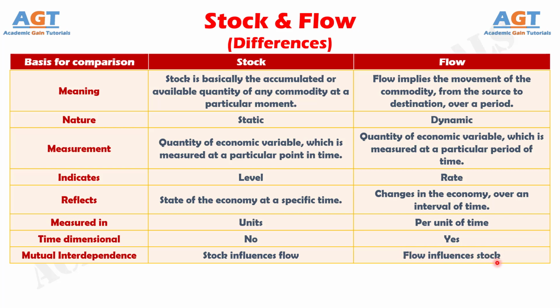So, it is quite clear from the above explanation that stock is a snapshot of the accumulated reserve of the commodity at a particular point. On the other hand, flow is basically the operations which cause the stock to rise or fall. So, these are the differences between stock and flow.